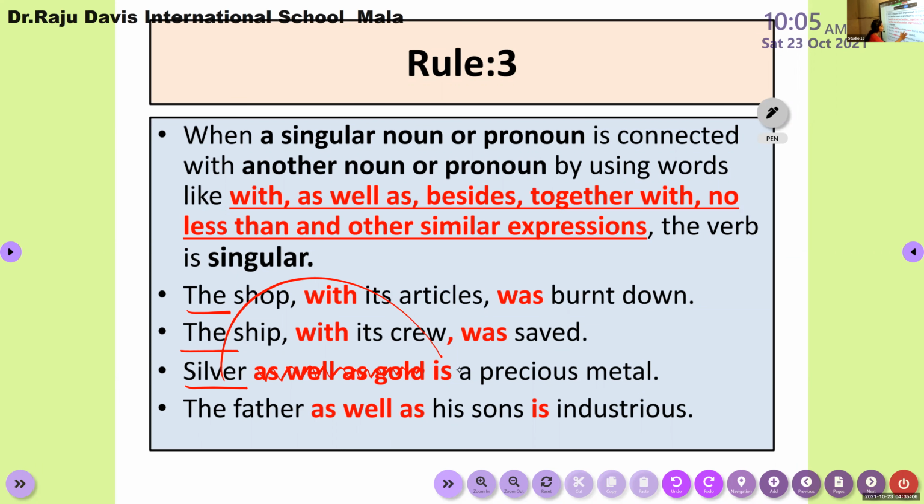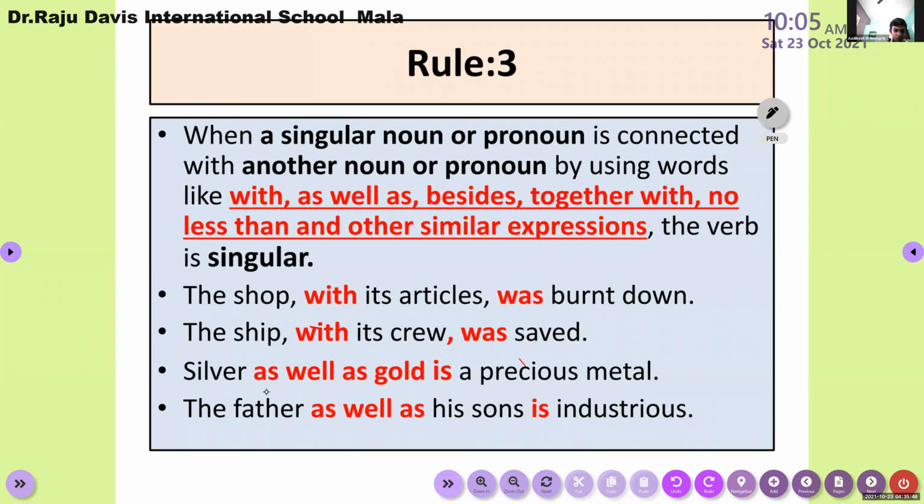Okay, just cut it off. Now, the father as well as the sons. So we need to cut right from "as well as" up to the verb. So what remains? The father remains. The father is singular, so you can use a singular verb. Clear? Yes, ma'am. So just think about the extension within the brackets. Just think about the "as well as" usage and find your answer. Here, silver is singular, that is why I have used a singular verb. If it is plural, there is another method. Okay, I'll teach you that. Clear? Am I clear?